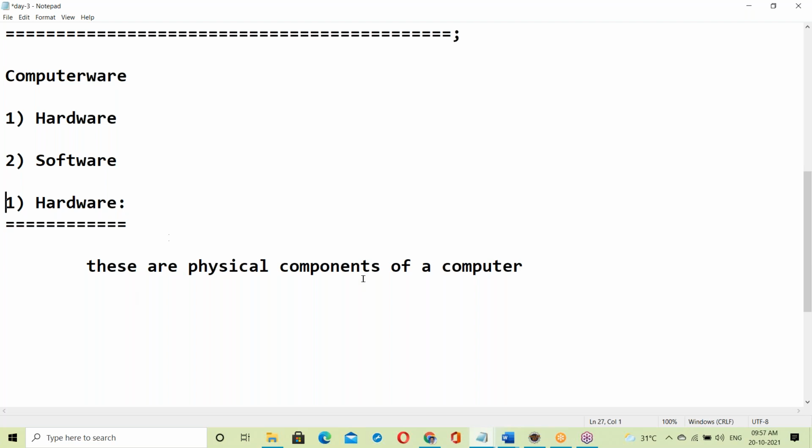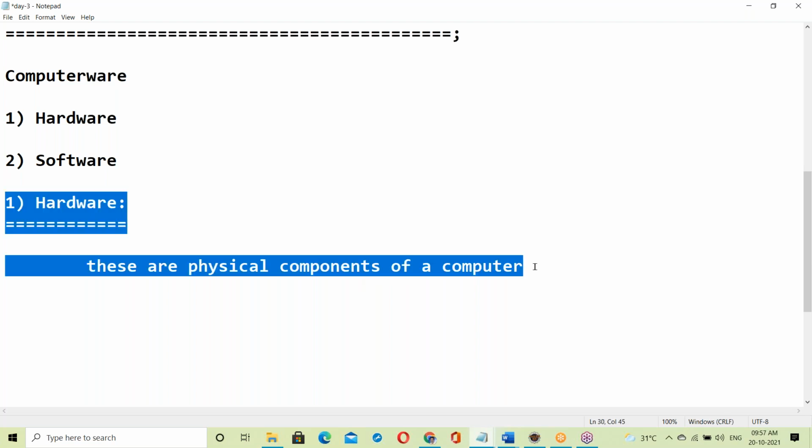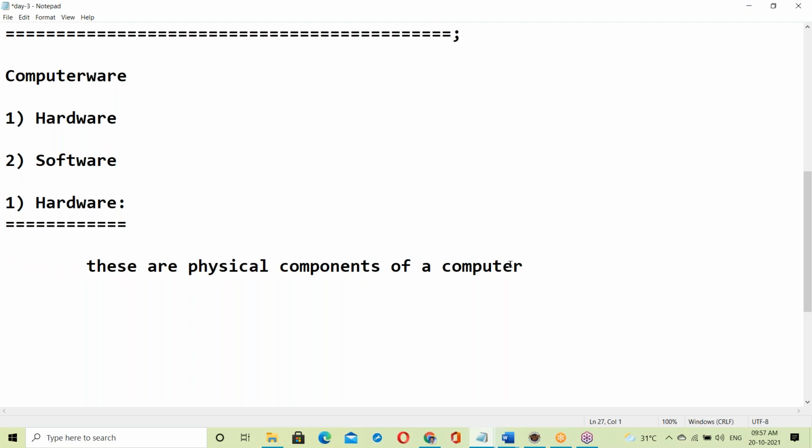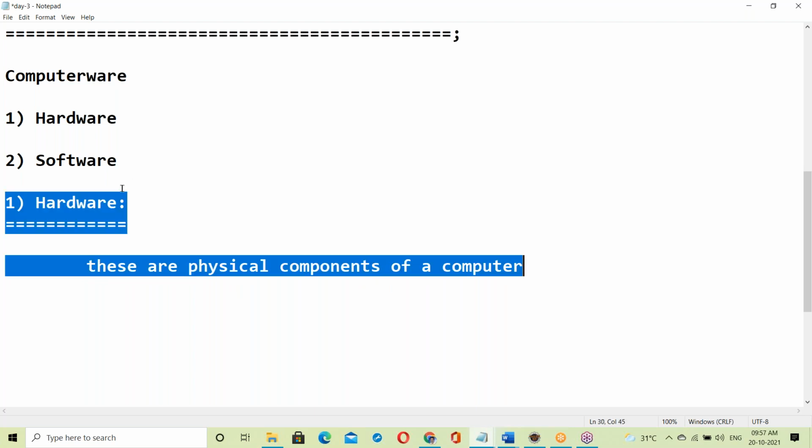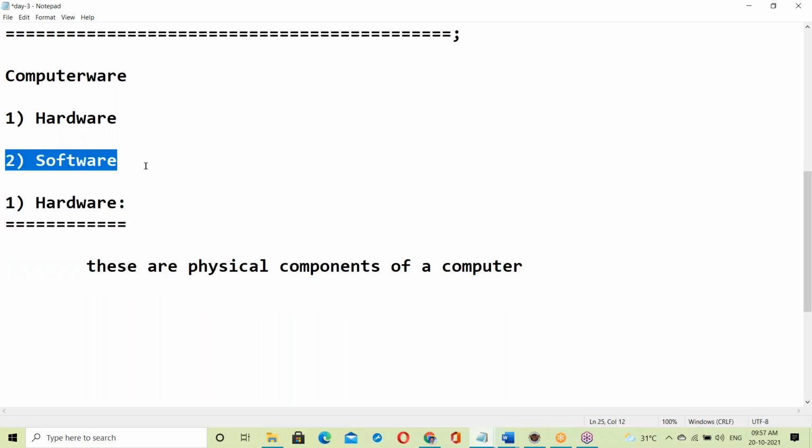We can touch all these parts, but this is not our area of work. We are not hardware engineers. We are software, so let us move to software.